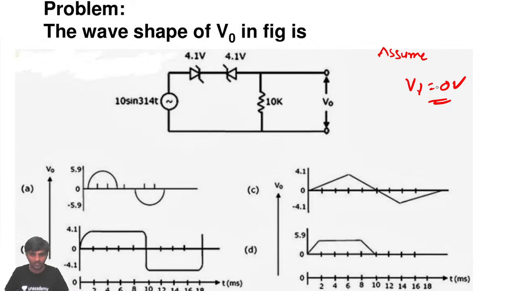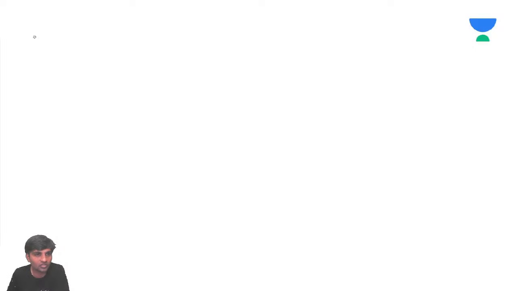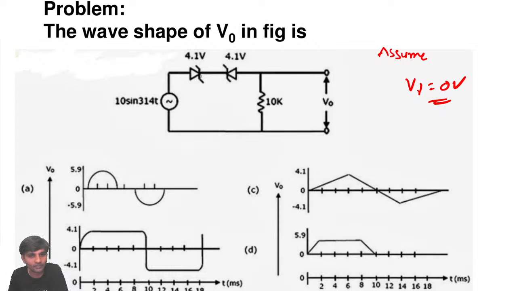I'll tell you the answer simply now. For the positive half cycle, B is the answer. No, I'll tell. So for the positive half cycle, what happens, sir?